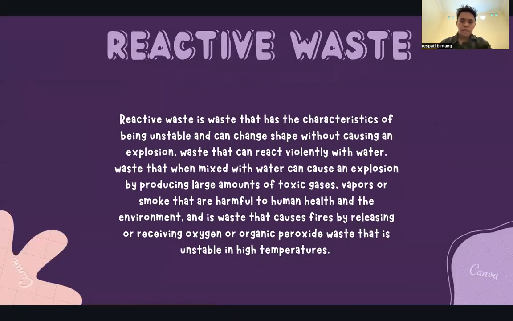And the third one is reactive waste. Reactive waste is waste that has the characteristics of being unstable and can change shape without causing an explosion. It is waste that can react violently with water. Waste that, when mixed with water, can cause an explosion by producing large amounts of toxic gases, vapors, or smoke that are harmful to human health and the environment.